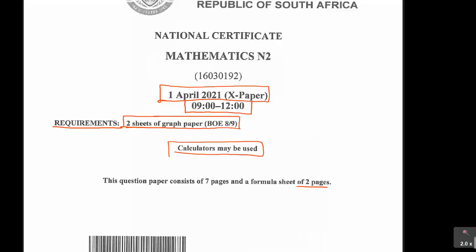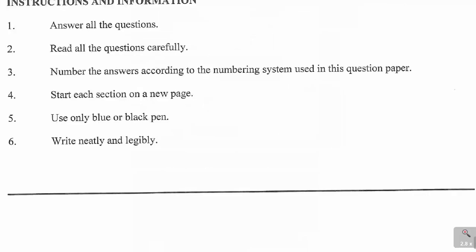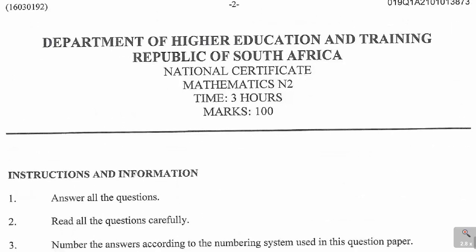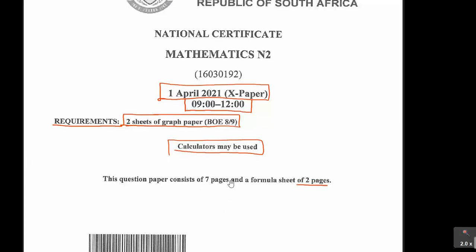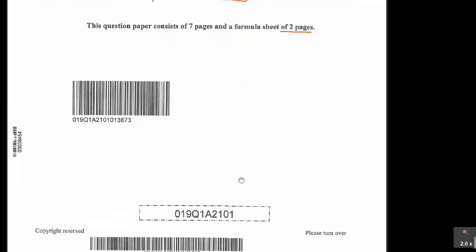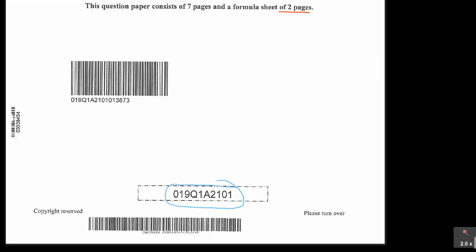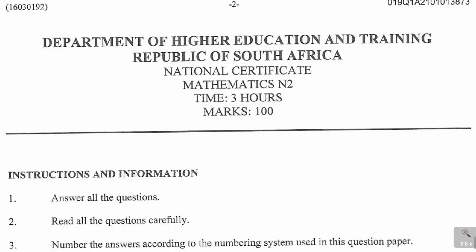So alright, let us look at this paper. These are the instructions, and in these instructions let us look at a few things that are very important for you learners. Most of the time there is a code for each paper. This was the code used for this paper for April. It says Department of Higher Education and Training, Republic of South Africa, National Certificate Mathematics N2, time is 3 hours, and the mark allocation is 100 marks.